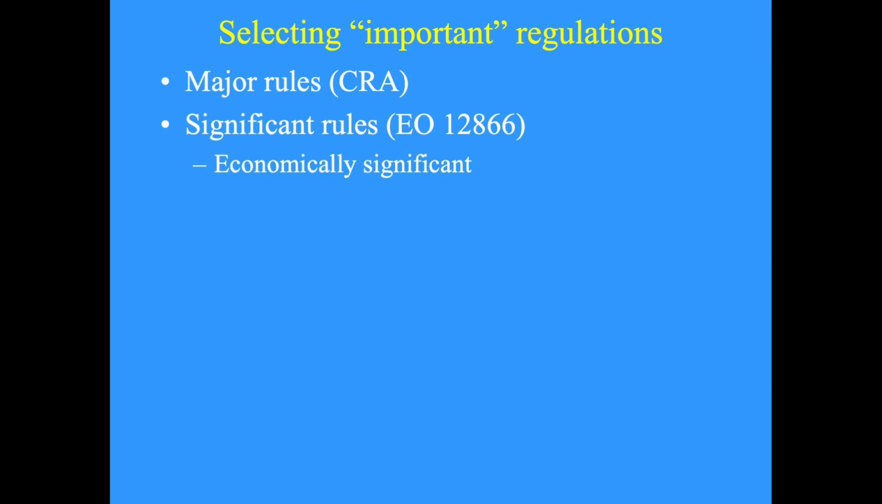Again, it can be confusing because the statutes differ in how they do it. Sometimes rules are called major and other times significant. These are not words from the people and businesses that have to obey. They are coming from the statutes. Major rules are a designation under the Congressional Review Act. Significant rules are a designation under EO 12866. That EO has a couple of definitions of significant, one of which is economically significant.